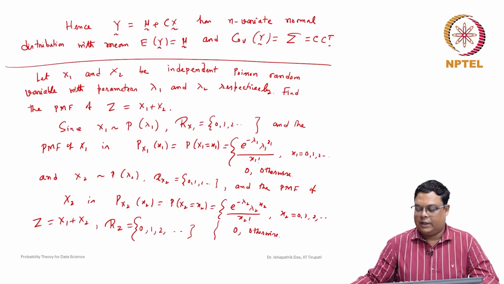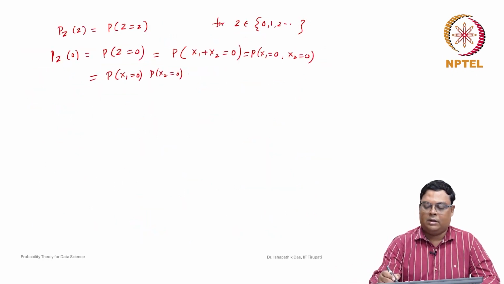So this is x1 is 0, e to the power of minus lambda 1, and e to the power of minus lambda 2. So it is e to the power of minus (lambda 1 plus lambda 2).